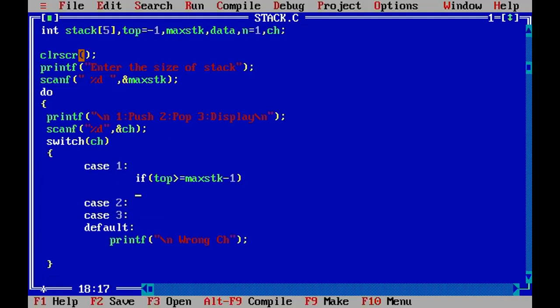Top is greater than next statement. Next काय असणार आहे? If it is true, means what you are printing? If it is true, then what you are printing? Stack is full. Overflow.